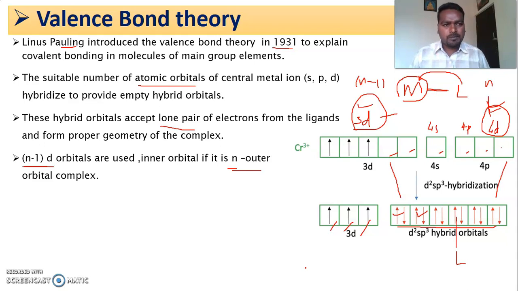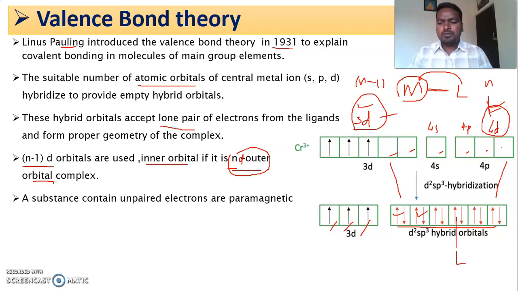During bond formation, if the ligand occupies the n minus 1 d orbital, it is called an inner orbital complex. If the outer nd orbitals are occupied, it is called an outer orbital complex.